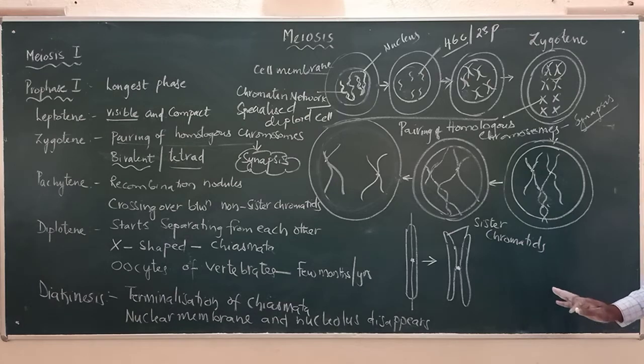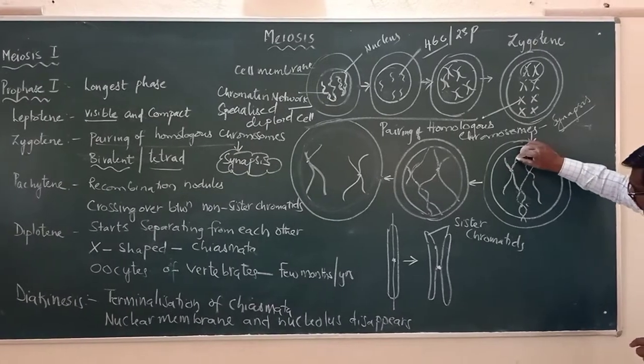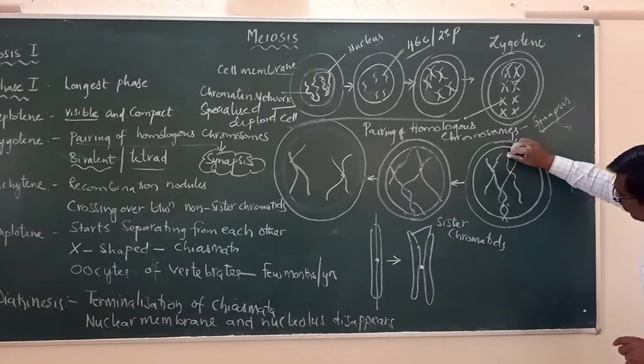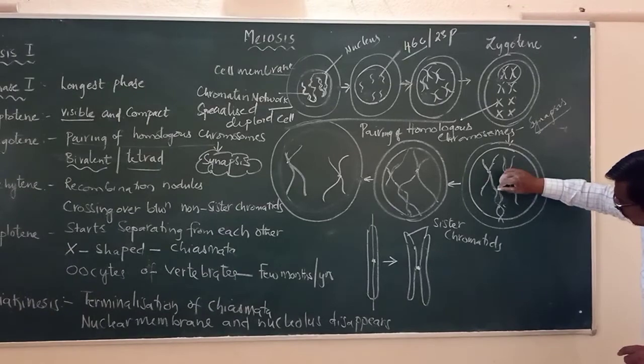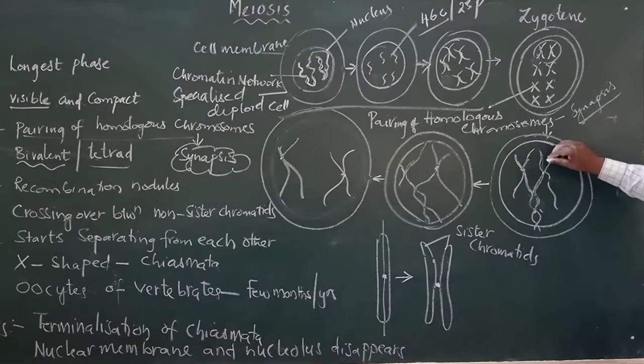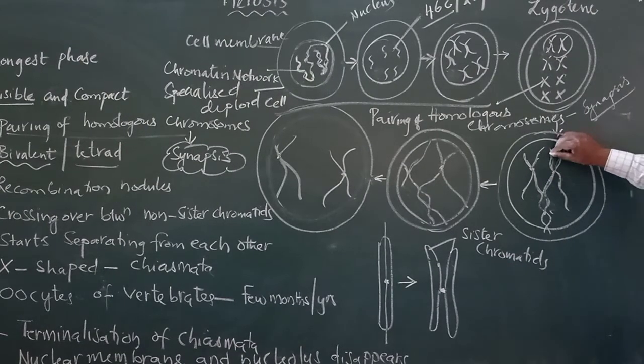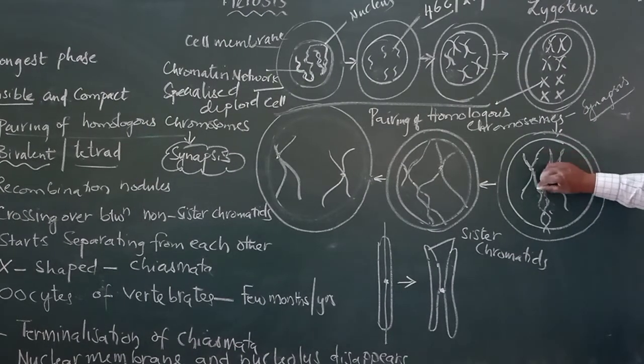The other 22 pairs also. Here you can see the pairing. One arm of one chromosome is coming and joining with an arm of the other chromosome at this point.